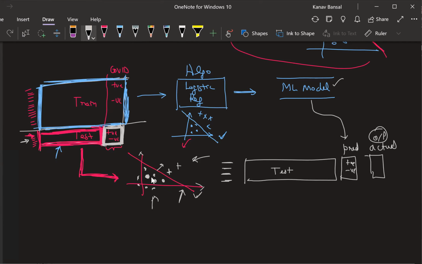Now, since I already knew this and I also know the predicted values, I can match these two columns to check whether the model is doing well or not. How many are able to understand this entire thing? This is something that you will do. Yes, we'll cross check.